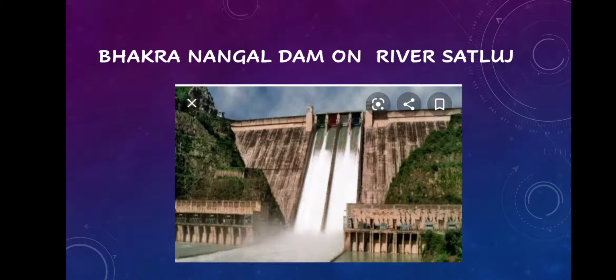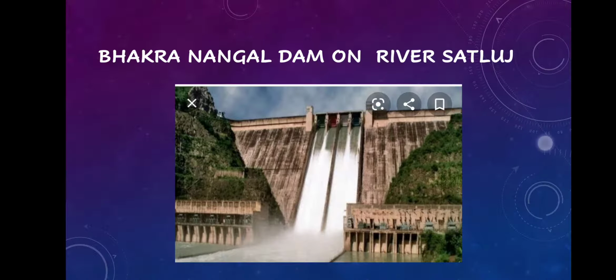The water and hydroelectricity produced from the dam serve the states of Punjab, Haryana, as well as some parts of Rajasthan.